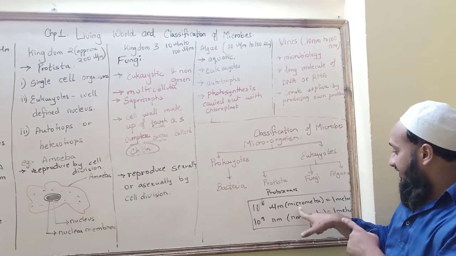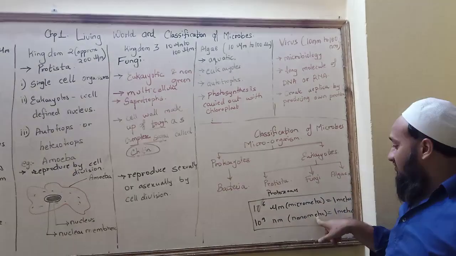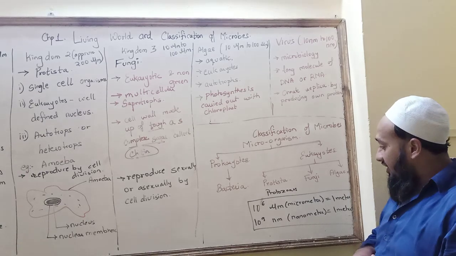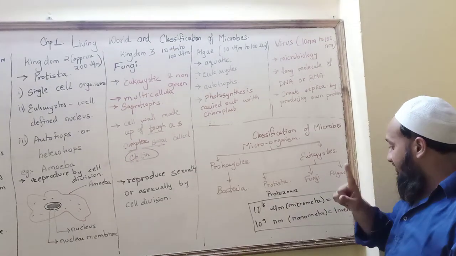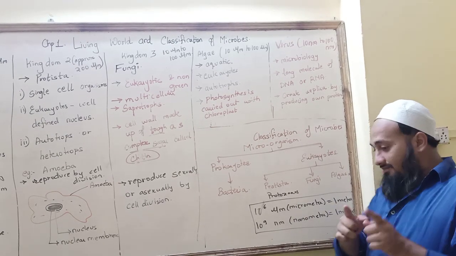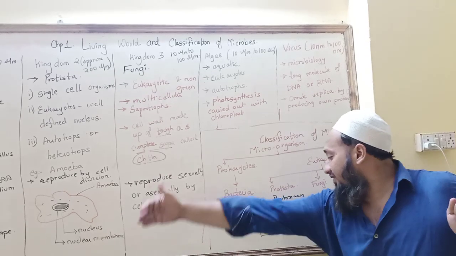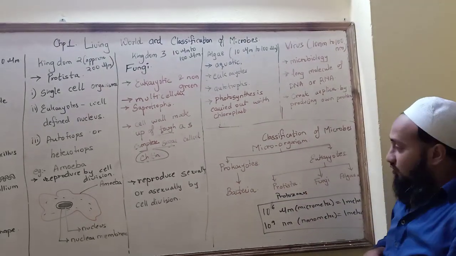Which one is bigger, micrometer or nanometer? Always remember micrometer is bigger, because after meter you have centimeter, then millimeter, then micrometer, then nanometer. Slowly the size gets reduced.